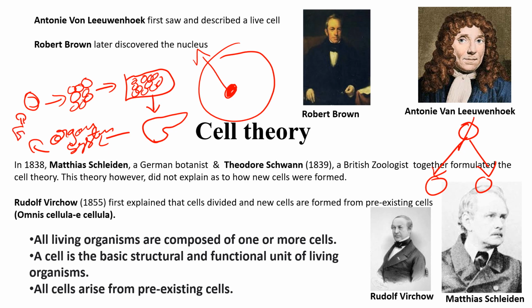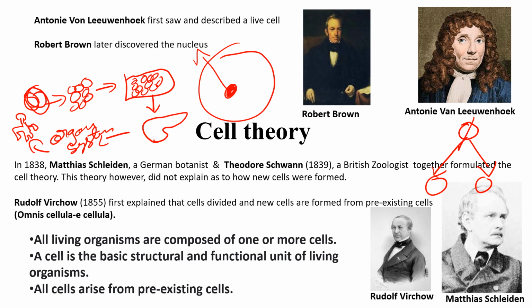So the cell is the basic structure for all these functions. A single cell forms a group of cells, a tissue, a group of tissues together forms an organ, and organs together form an organ system, to a whole organism.